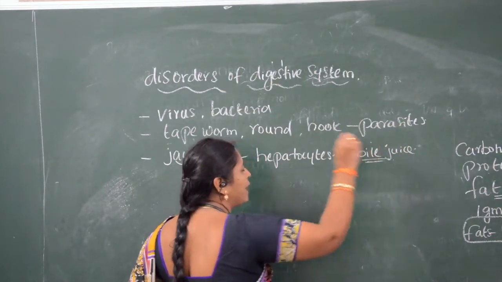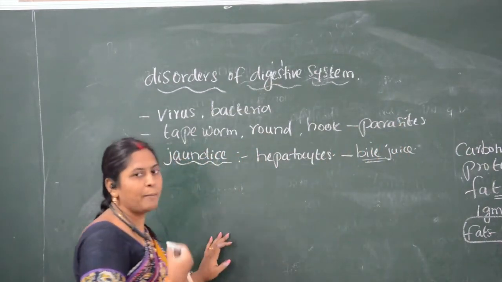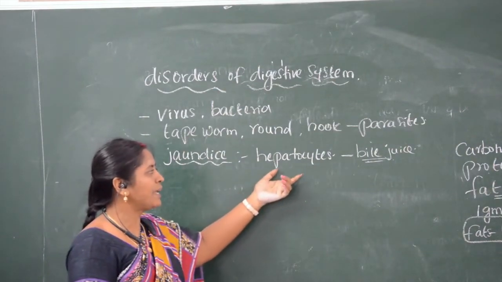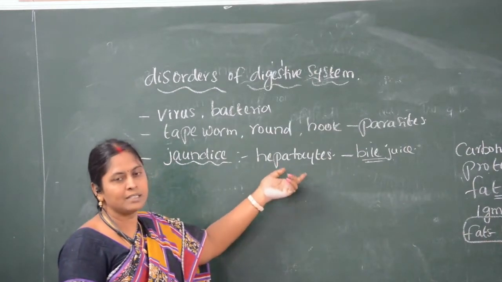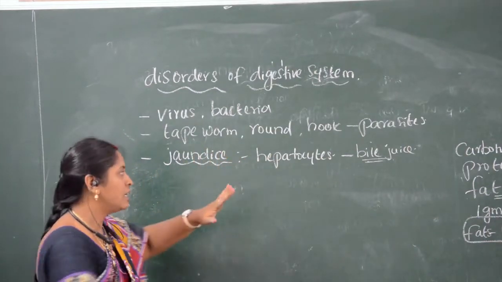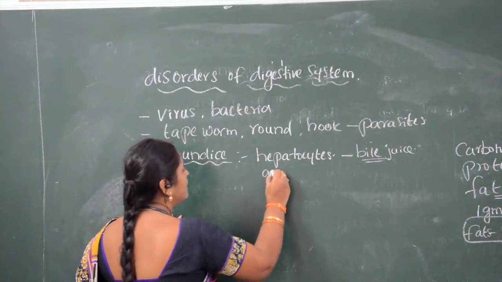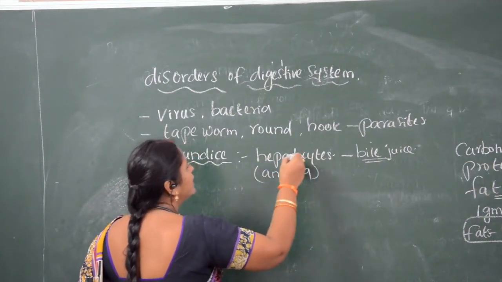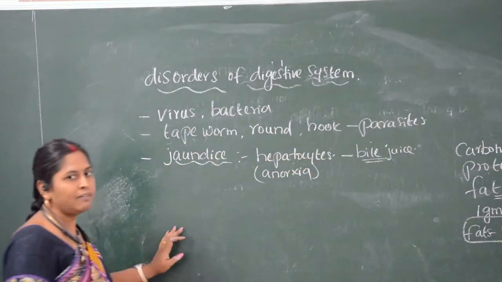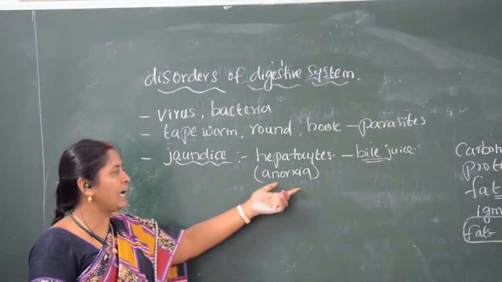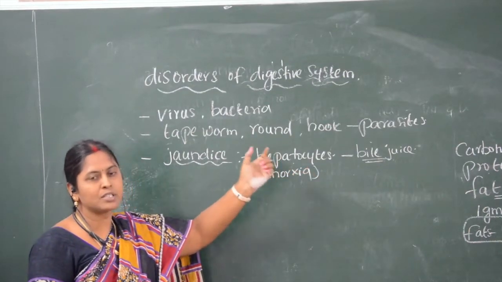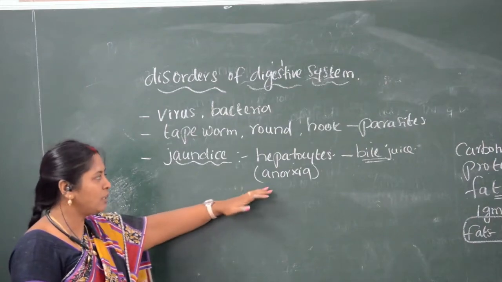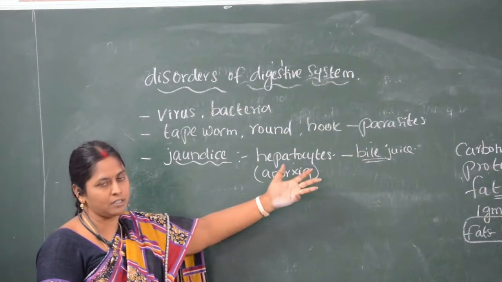Bile pigment or bile juice, instead of coming out along with the excretory food materials, in some cases, such as when the liver cells are damaged, enters the blood circulation.